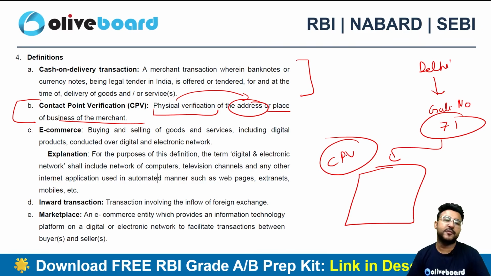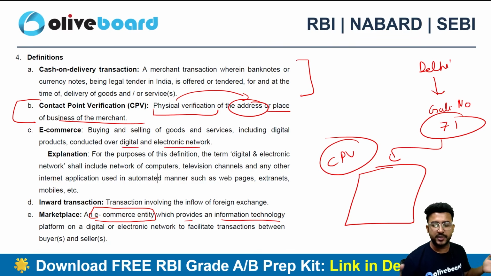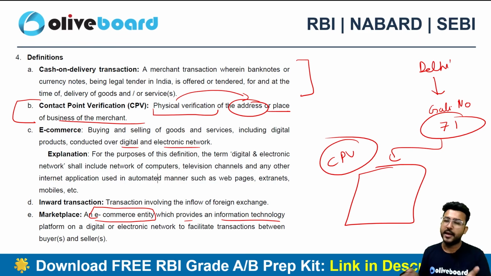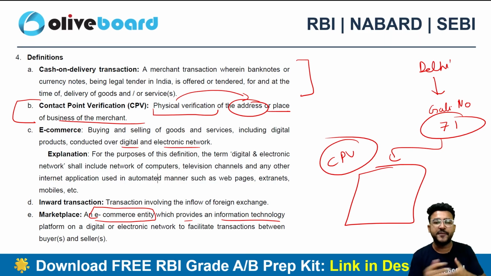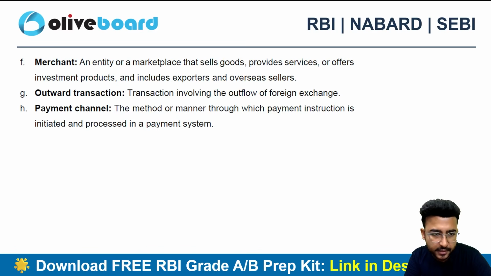Then we have the definition of e-commerce. Buying and selling of goods, including digital products, on a digital or electronic network is what e-commerce is, just like Amazon and Flipkart, right? Inward transaction we have already discussed. And marketplace is nothing but an e-commerce entity like Amazon Marketplace, which is providing an IT platform to facilitate transactions between buyer and seller. That's what Amazon is doing, that's what Flipkart is doing. They are a marketplace, facilitating a transaction. They are connecting the buyer and seller with each other via information technology, right?